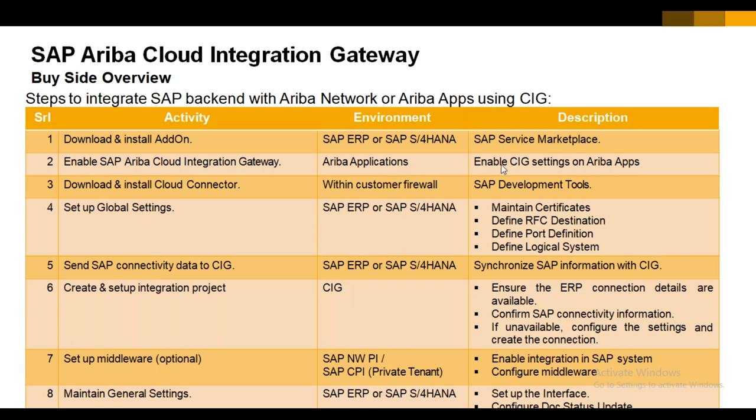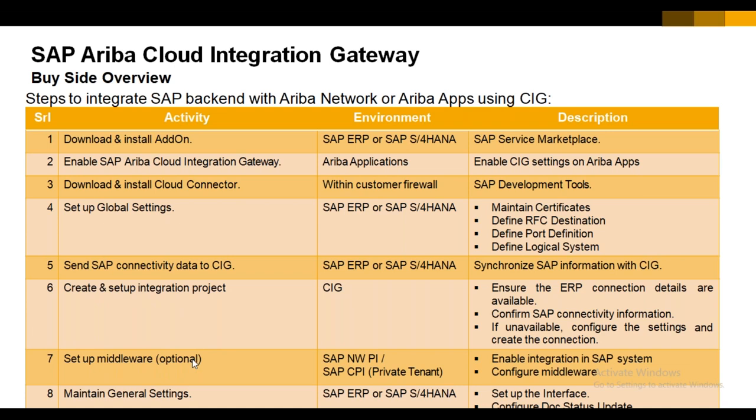Okay. And what do we have to do? Enable CIG settings on the Ariba apps. In the same way, the different steps are listed here, so you can simply go through that. You can see the third step: download and install the cloud connector. Where do we do this? In the customer firewall. Then SAP development tools, set up global settings, send SAP connectivity data to CIG, create and set up the integration project, set up middleware, and we can see it is given as optional.